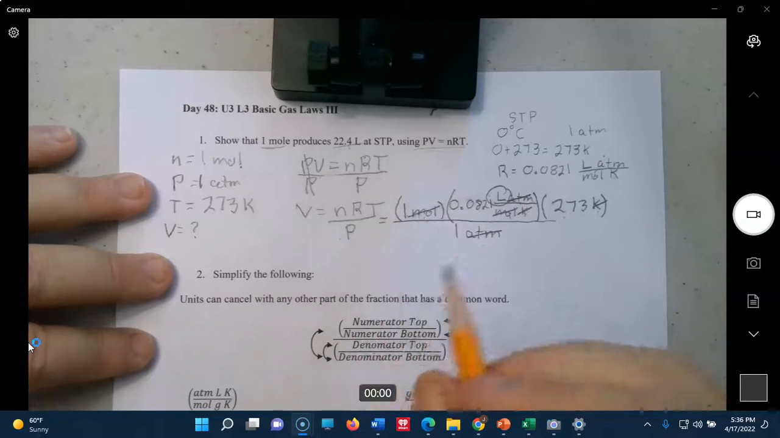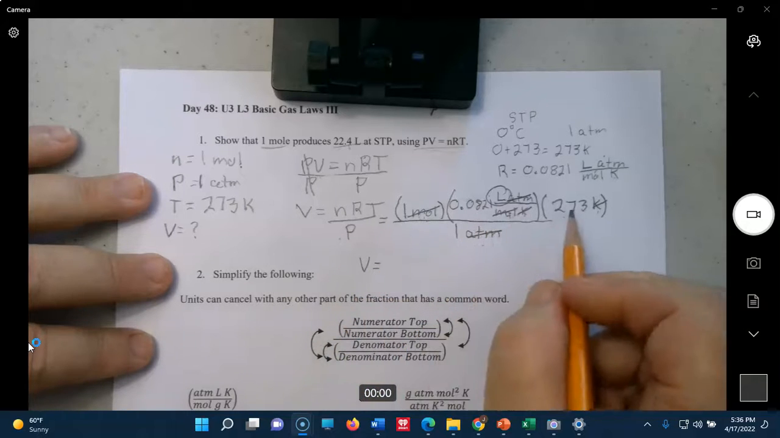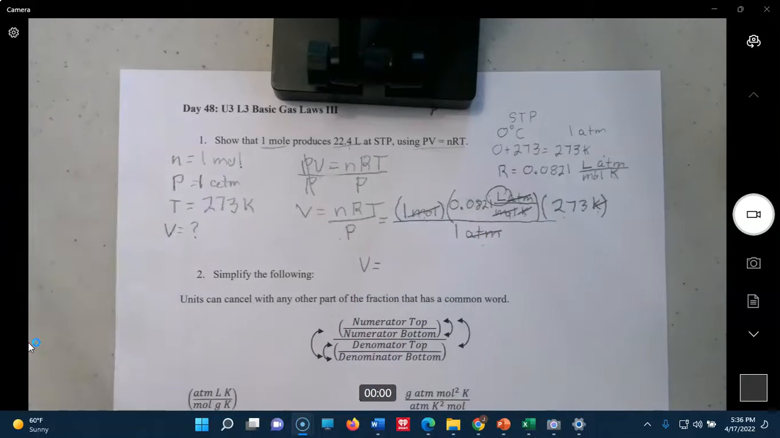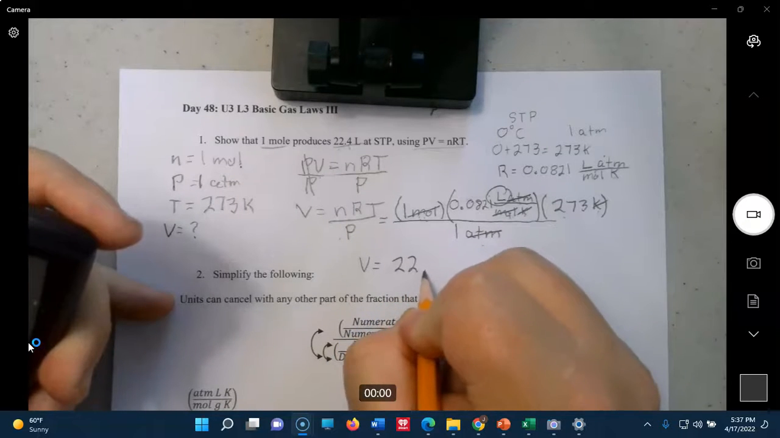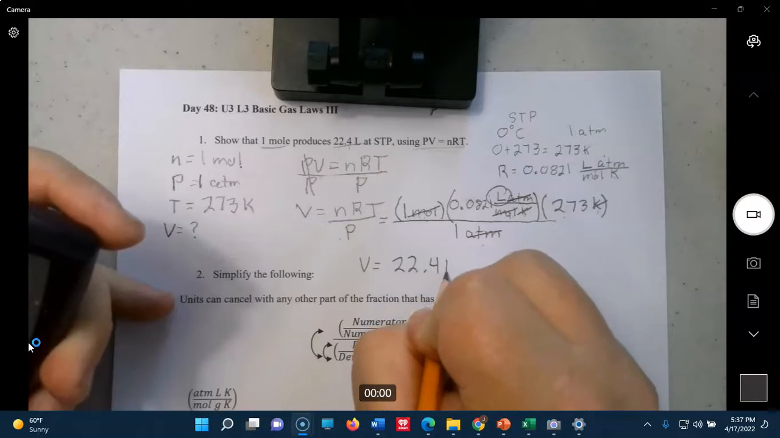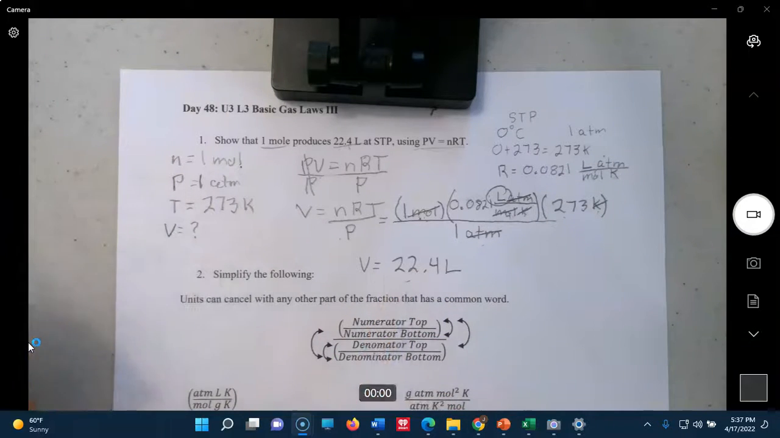So now we're going to run the numbers. 1 times 0.0821 times 273 over 1. And when we do that, we get 22.4 liters. So at standard temperature and pressure, 1 mole will equal 22.4 liters of any gas. It doesn't matter what the gas is.